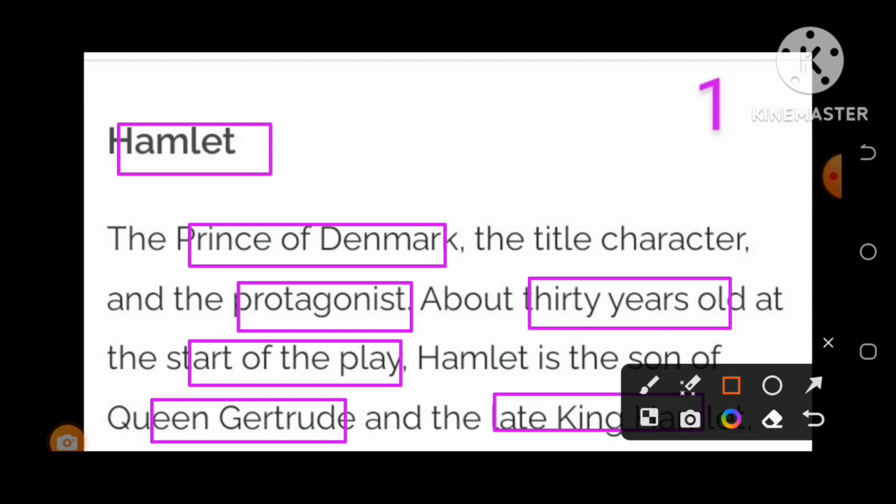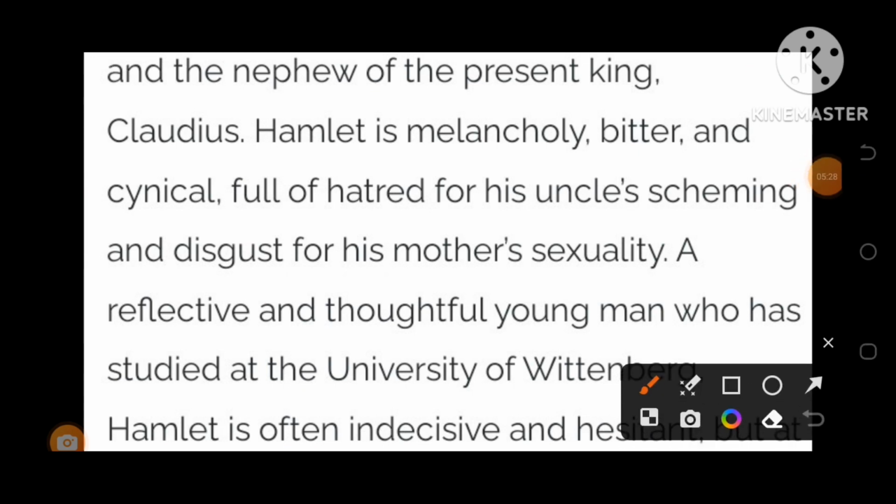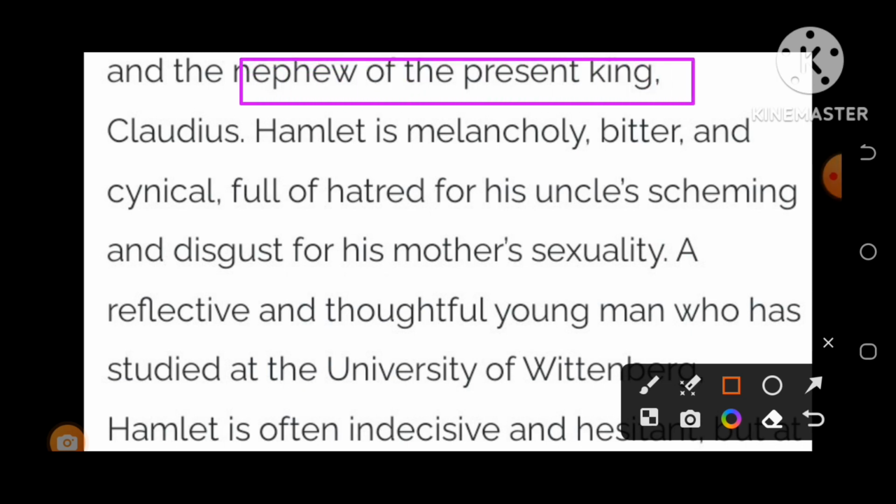Let us know some more features. Presently, he is the nephew of the present king. In other words, the present king in Denmark is his own uncle Claudius. As per the summary of this tragedy, his uncle Claudius has murdered his own father, the late King Hamlet.